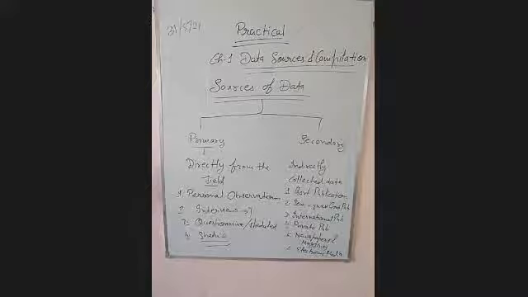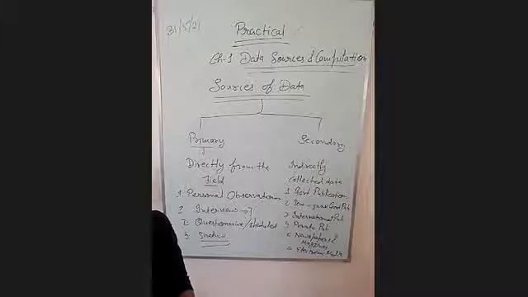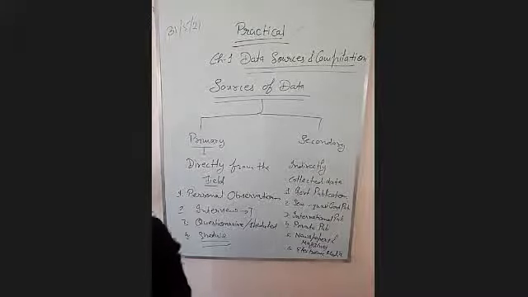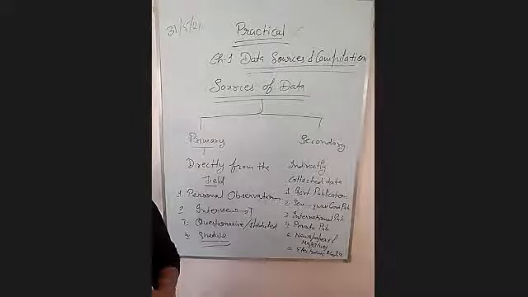Now, if you have any confusion regarding this, you can ask. Students, if you have any confusion about this, you can ask. You have to write all these topics in your project file.